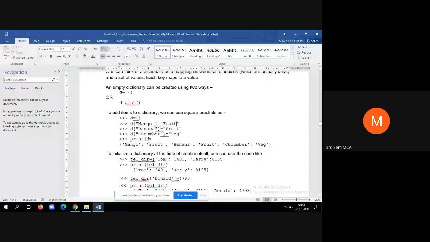Then how to print all the values at once? Using the print statement, just specify the name of the dictionary. So here the name of the dictionary is D, hence it can print all the values in one shot.